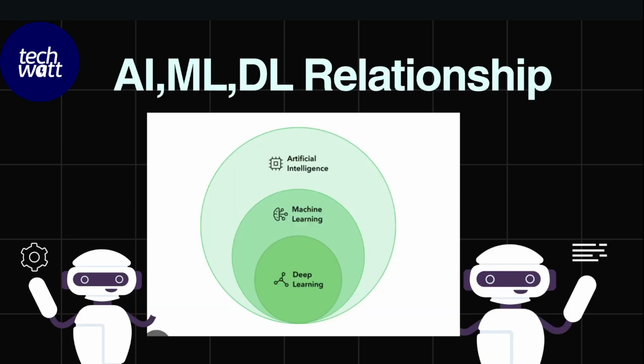Now let's look at the relationship between AI, machine learning, and deep learning. As you can see, AI is the general concept and machine learning is a subset of AI. Deep learning is also a subset of machine learning. So all of these things are encompassed in AI. AI is the general concept.